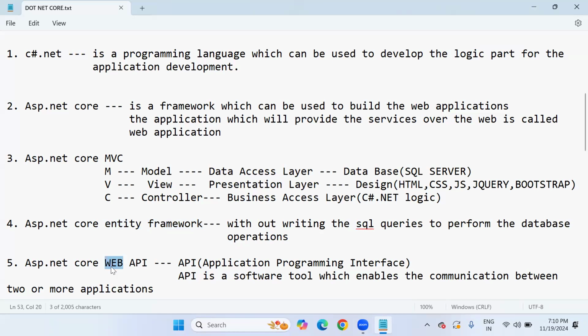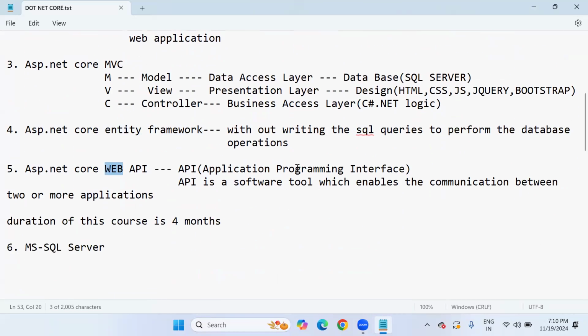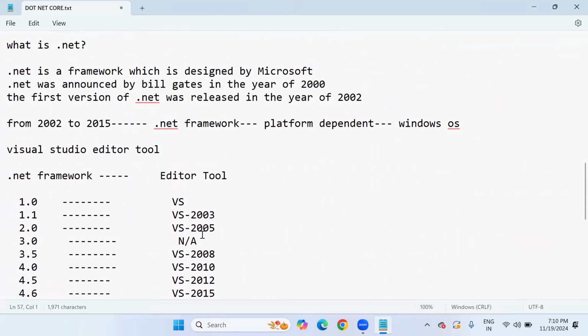This is another subject in web development. This is for API creation purpose. API is a software tool which enables the communication between two or more applications. Okay, then Microsoft SQL Server also there. Microsoft SQL Server we are going to use for database design and database store. So this is what we explained in the last lecture clearly.